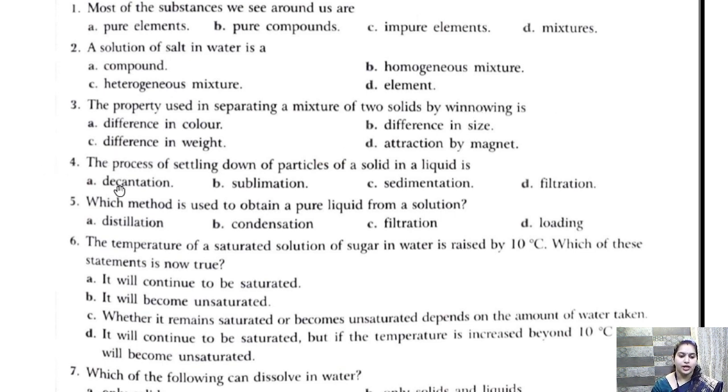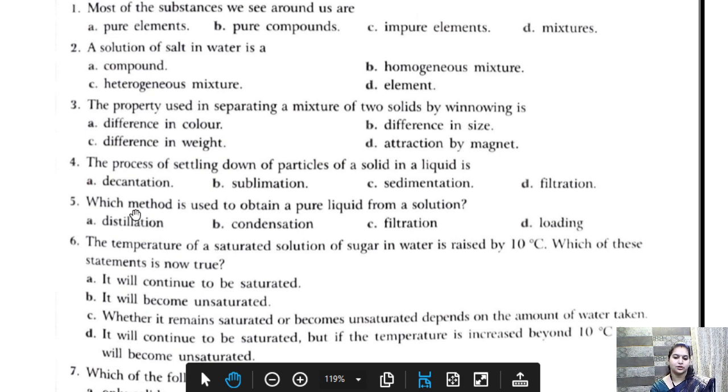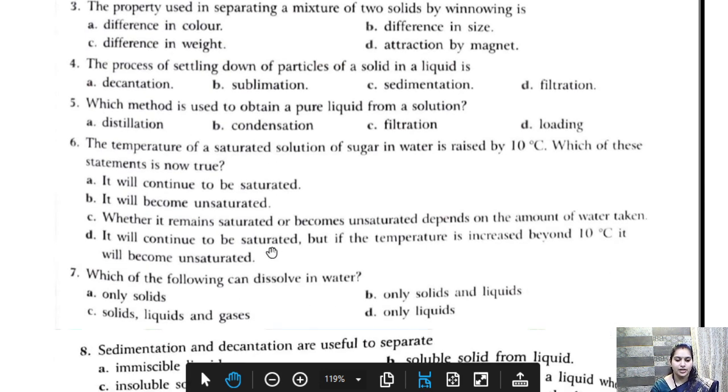Question 4. The process of settling down of particles of a solid in a liquid is? Settling down of the particles. If particles are settling down, what will we call it? That process is called sedimentation. Question number 5. Which method is used to obtain a pure liquid from a solution? So we have again discussed it. Answer is distillation.